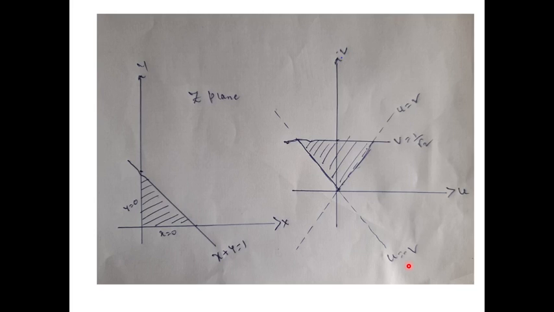Y is equal to X means what? Y is equal to X means it is a straight line passing through the origin. So here, instead of Y and X, we have U and V. So here U and V form a straight line passing through the origin. One more term: V is equal to 1 by root 2. V is equal to 1 by root 2 means this is 0, this is 1, so 1 by root 2 is less than 1, hence it is located here. Okay, now see here, this is the required region.